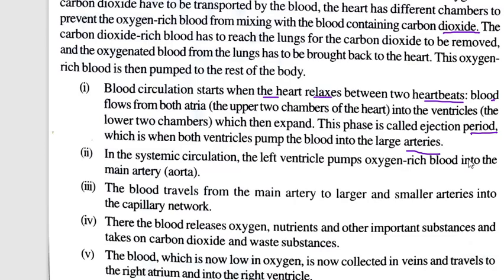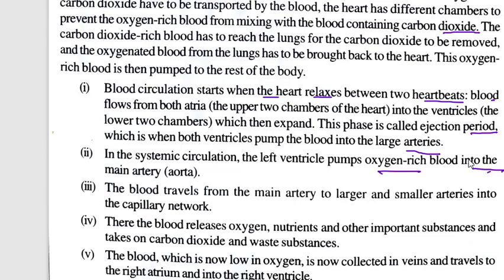This phase is called the ejection period. So this time when blood is moving from atria to ventricles is called the ejection period, which is when both ventricles pump the blood into the large arteries. And then these ventricles contract and they pump blood to arteries. In systemic circulation, let us first discuss the left hand side. In systemic circulation, the left ventricle pumps oxygen rich blood into the main artery. So the left ventricle pumped oxygenated blood to the main artery.